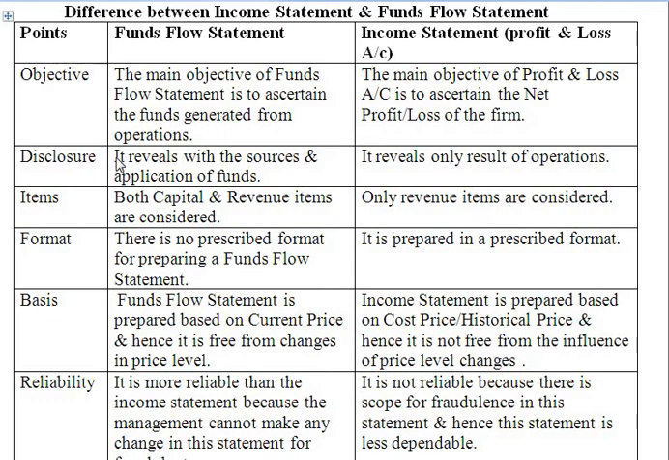The next one is disclosure: which information do both statements disclose. The funds flow statement reveals the sources and application of funds. So the total of sources of funds as well as application of funds will be disclosed in the funds flow statement, whereas the income statement reveals only the result of operations. Now, what items are taken into consideration while preparing the funds flow statement? In the funds flow statement, both capital and revenue items are considered, whereas in the income statement, only revenue items are considered.